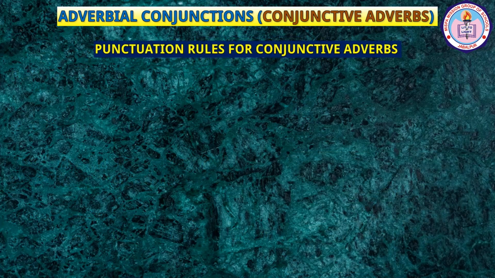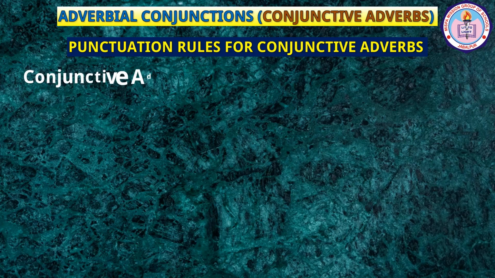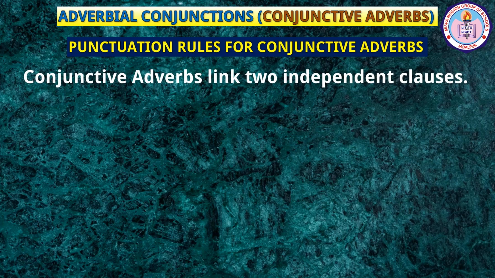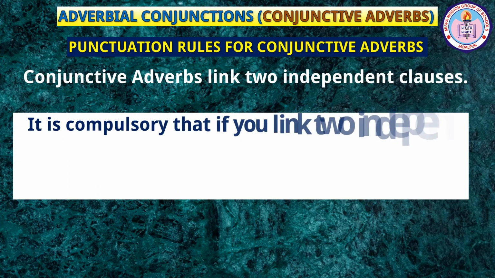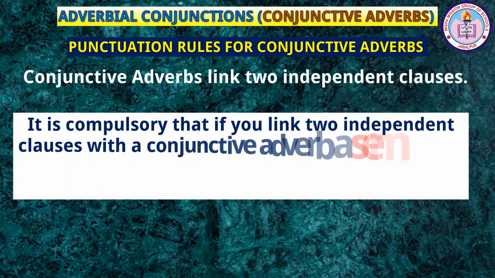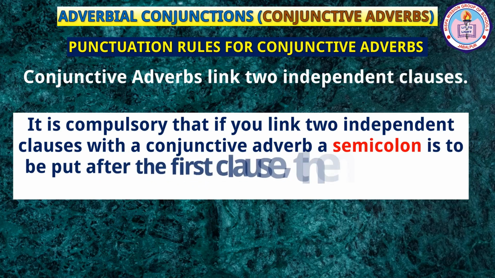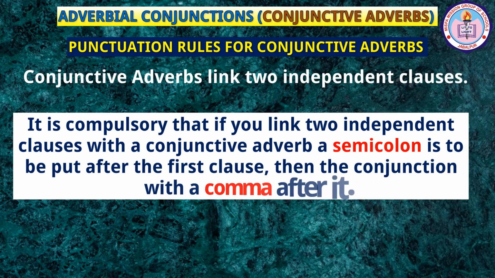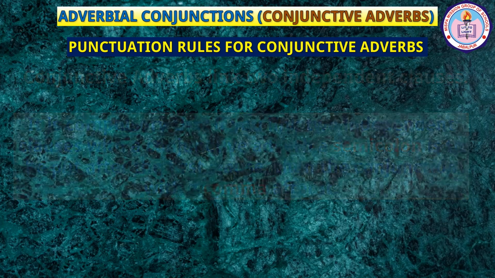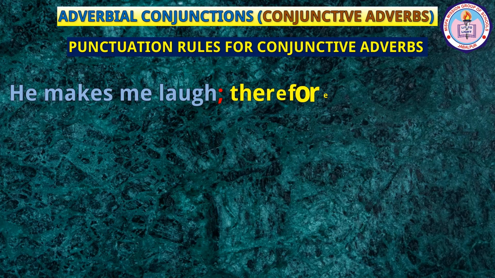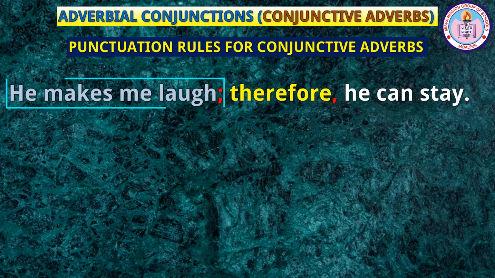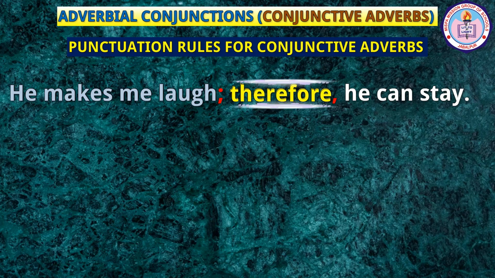Punctuation rules for conjunctive adverbs. Conjunctive adverbs link two independent clauses. It is compulsory that if you link two independent clauses with a conjunctive adverb, a semicolon is to be put after the first clause, then the conjunction with a comma after it. Look at the first example we have seen earlier. He makes me laugh; therefore, he can stay. After the first clause, he makes me laugh, there is a semicolon. Then, after therefore, a comma is put. Then the second clause, he can stay.